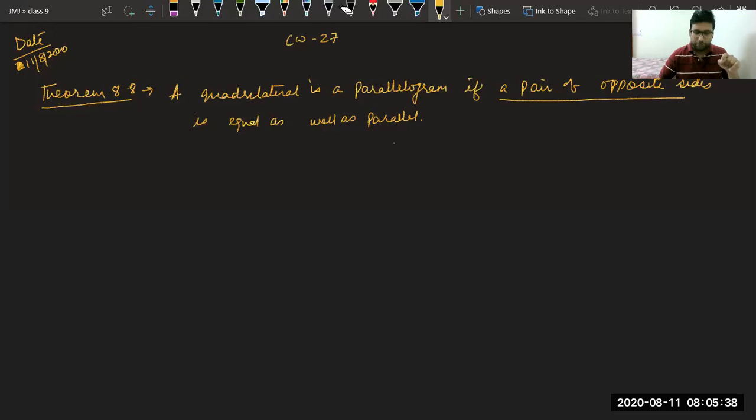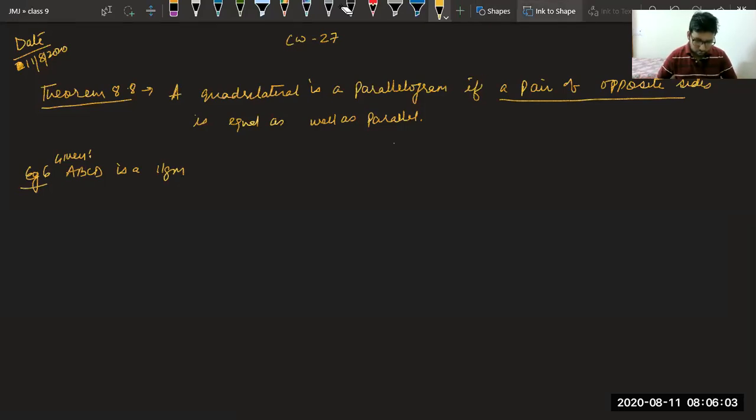And this theorem will be used in the next example, which is example number 6. Let us see. The example is saying ABCD is a parallelogram in which P and Q are midpoints. So first let me draw the diagram.